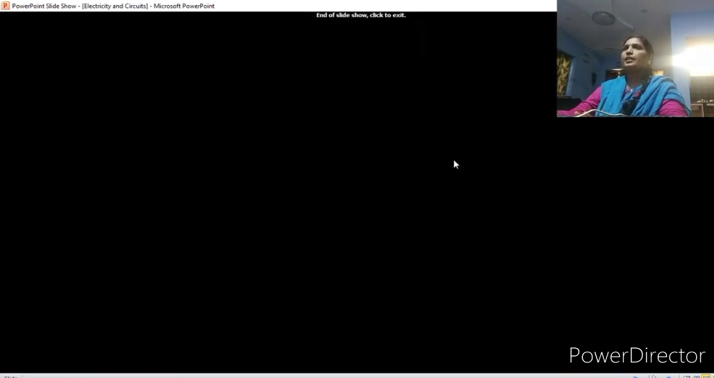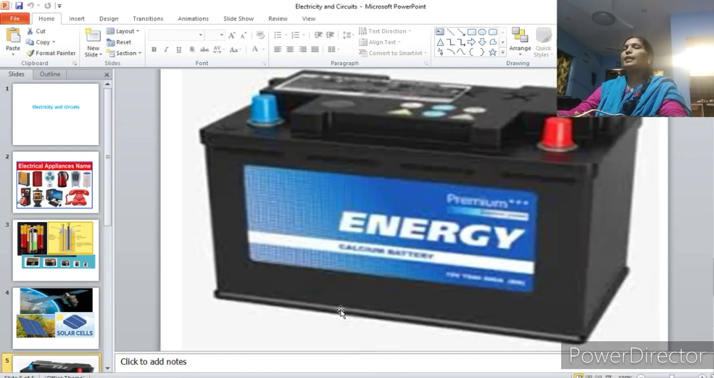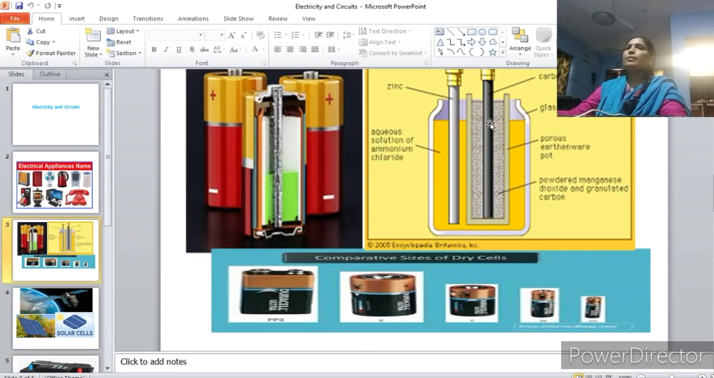Then one cell's positive terminal is connected with the other cell's negative terminal, and the next cell's positive terminal will be connected to the first cell's negative terminal. Like that they are arranged. That type of arrangement is known as a battery or secondary cell. So here many dry cells are connected to each other to produce the electric current. Such cells are known as batteries or secondary cells.